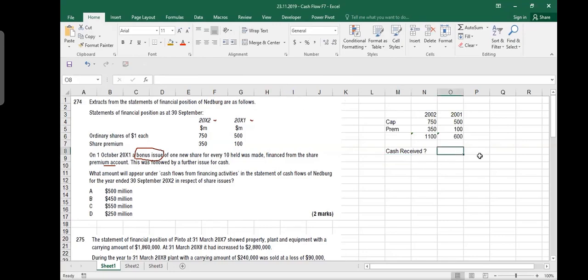Okay, cash received, let me tell you, is the difference of these two: 1100 minus 600 is equal to 500. So your answer is actually 500 million. But how do you do that? How do you understand it? I told you the answer. Now the thing is that you need to understand. Please pay attention.